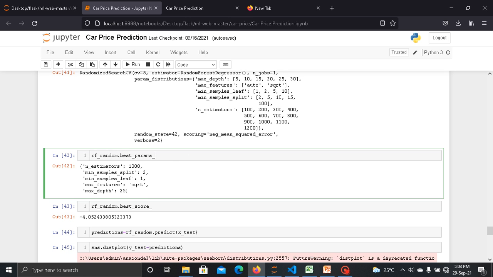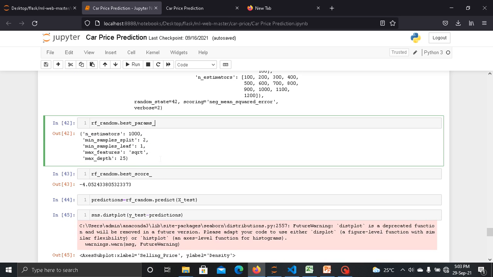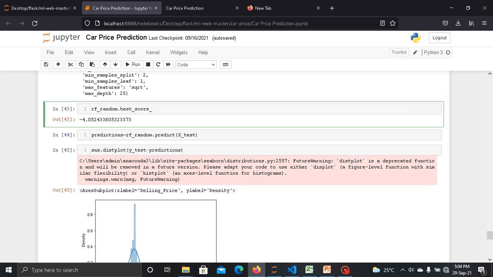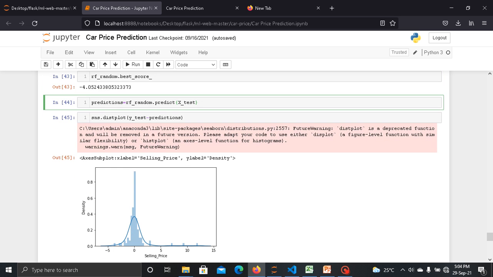Now here I just print the best parameters of our model. It gives the best parameters, which are number of estimators 1000, then minimum sample split 2, then minimum sample leaf 1, then maximum features square root and maximum depth 24. So basically these are the best parameters selected by RandomizedSearchCV. And this is the best score of our model. Now here I just predict with our model by giving the test data set.